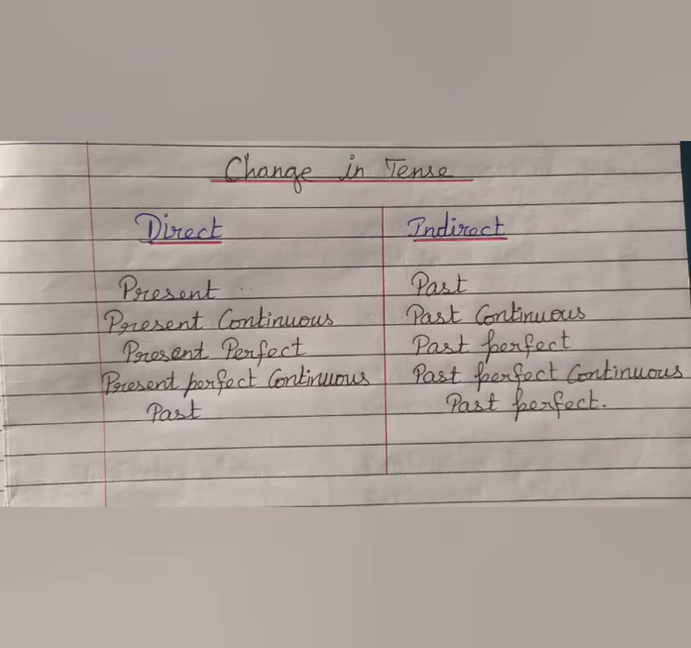Here we can see the change in tense. So the present tense is changed into past tense. Present continuous as past continuous. Present perfect tense as past perfect tense. Present perfect continuous tense as past perfect continuous tense, and the past tense is changed as past perfect tense. So these are the changes in tense while we change direct into indirect speech.